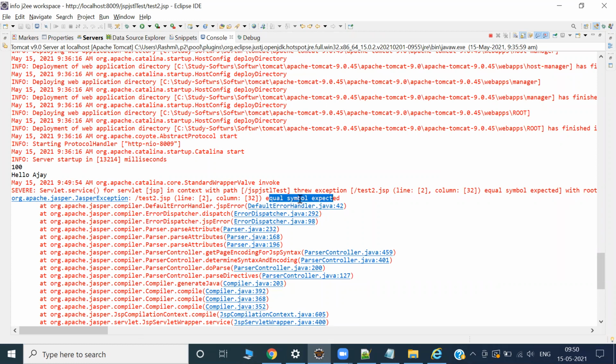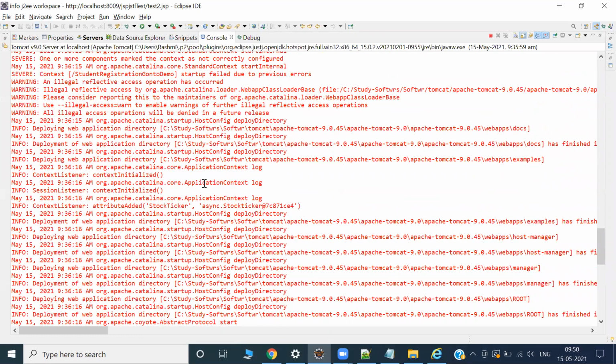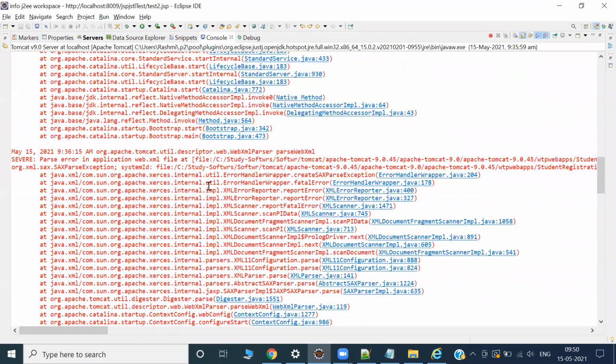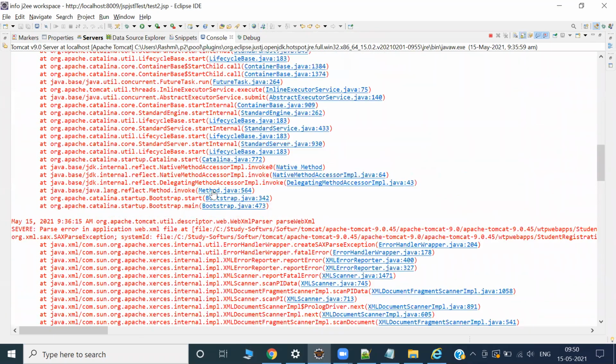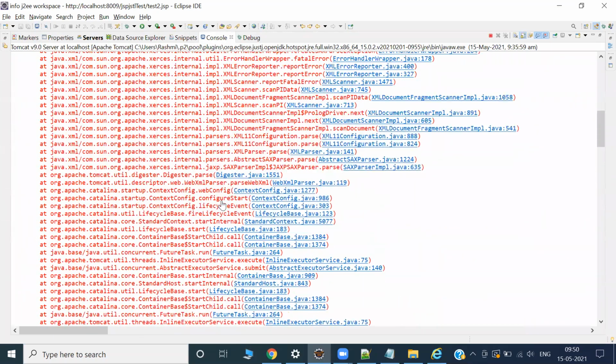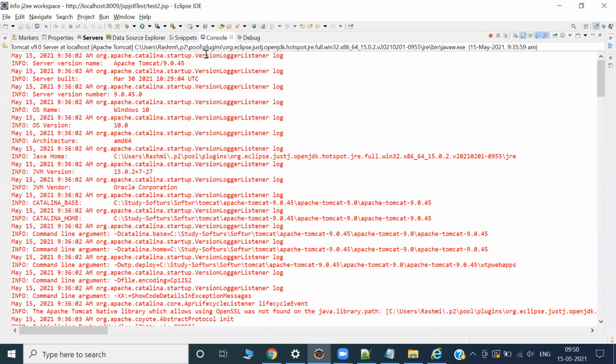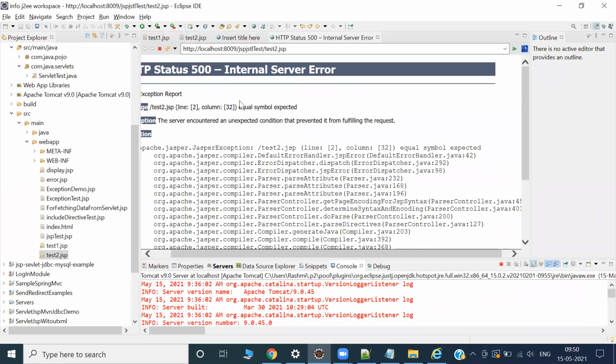I missed out some equal symbol. See, if you make a small mistake, so many errors will come. Once you understand more, then you can at least relate. Oh, did I miss something? Okay.